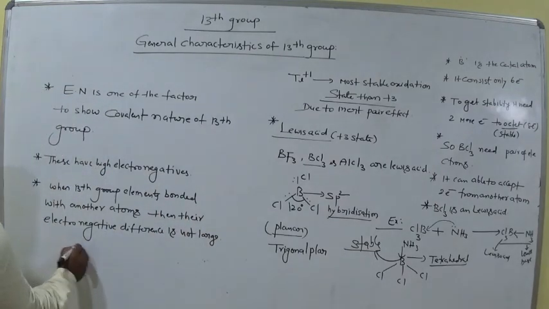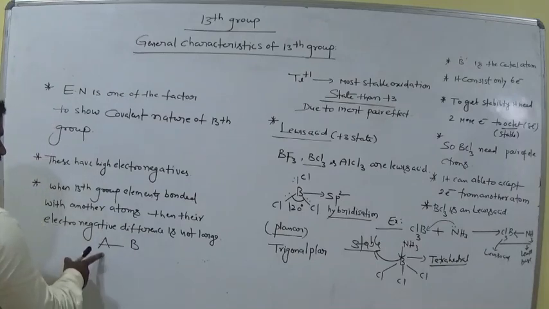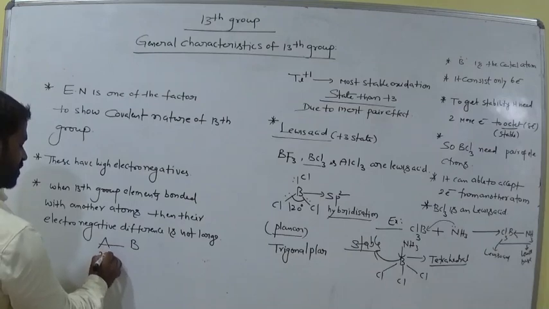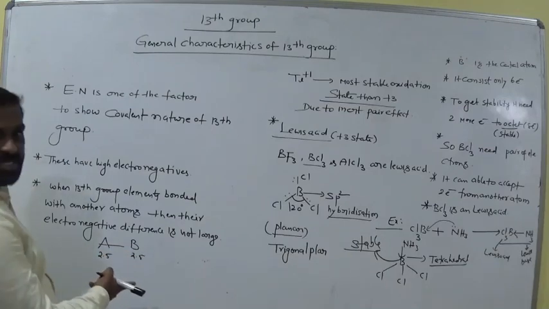Okay, so that means suppose this is A, this is 13th group, this is another element. Suppose its electronegativity is 2.5, and its electronegativity is 2.5. Now the difference is almost 0.